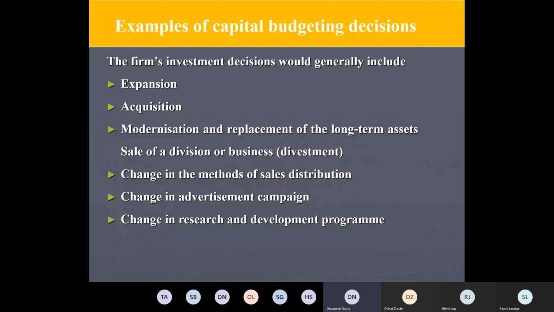Then a change in the methods of sales distribution. This is also very capital intensive, meaning it requires a large amount of funds. Then a change in the advertisement campaign, which also requires huge capital. Then a change in the research and development program. Wherever research and development is a main area for a particular firm, they invest a good amount of money into it.